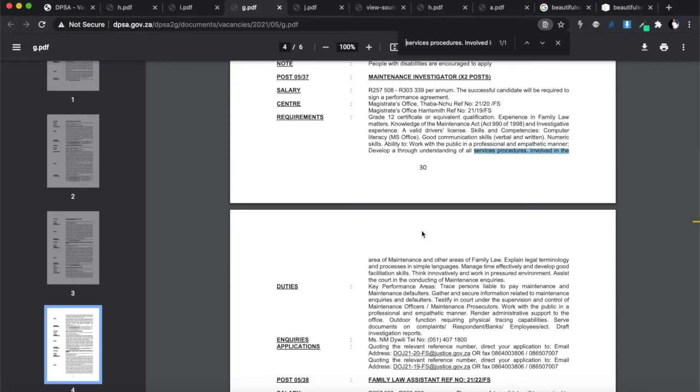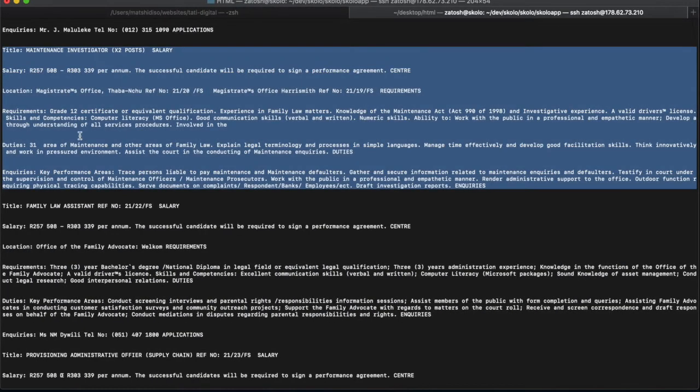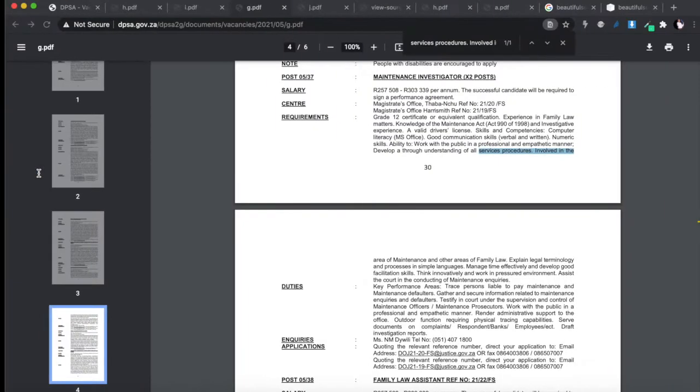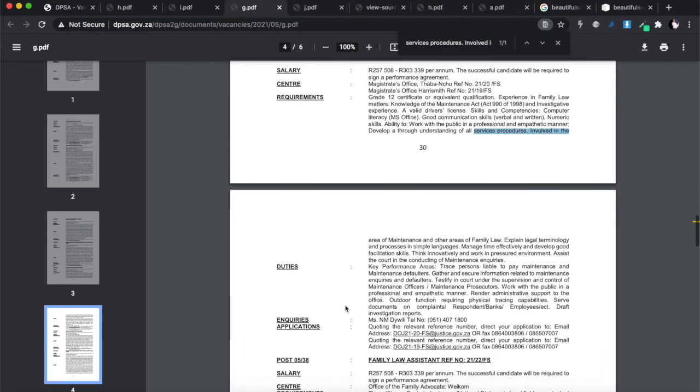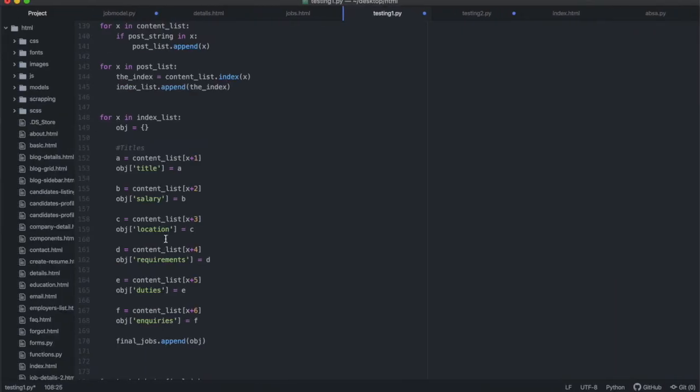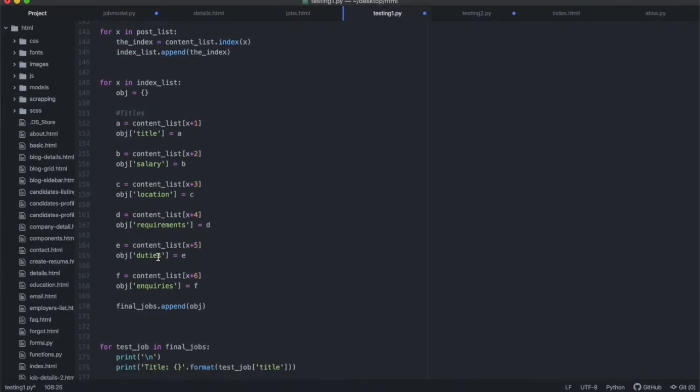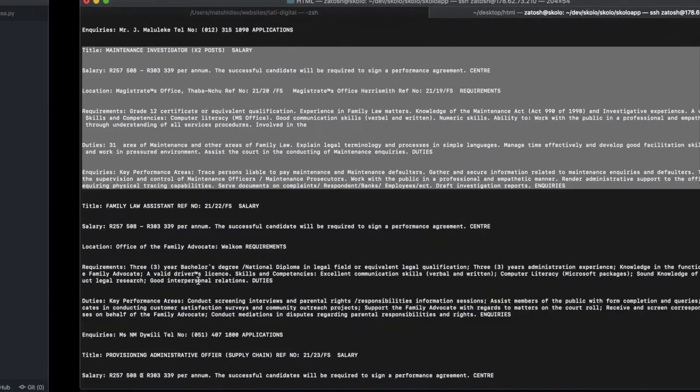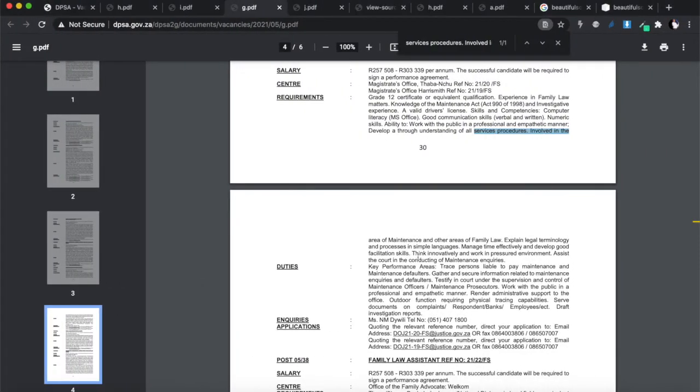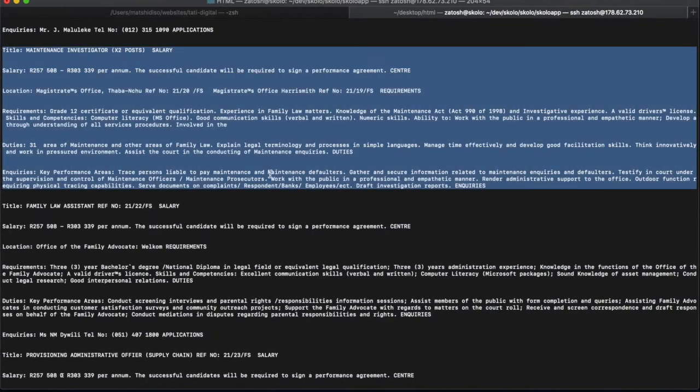Because the next index is just a continuation of the paragraph. So when we're trying to get the inquiries, which should technically be the next thing, from the duties, we're actually getting the continuation of that paragraph, and therefore we're getting an error. So these are not the inquiries. This is the continuation of that paragraph.